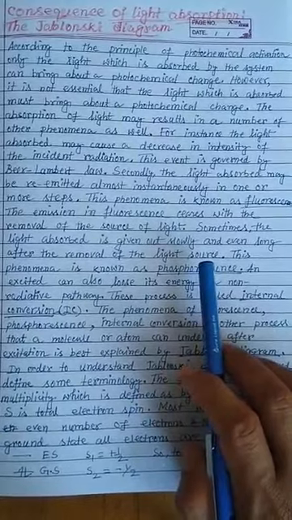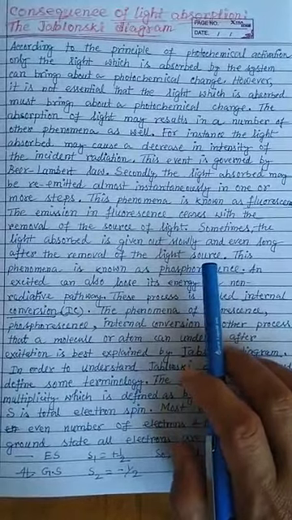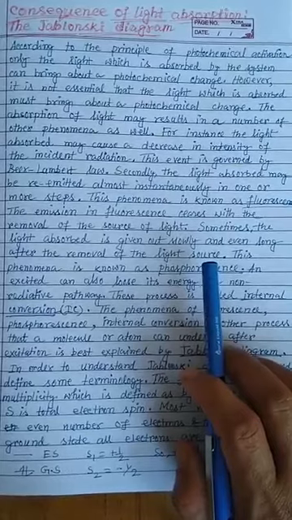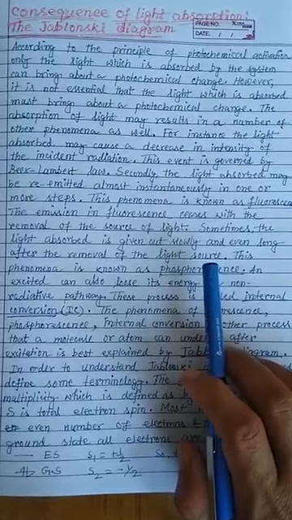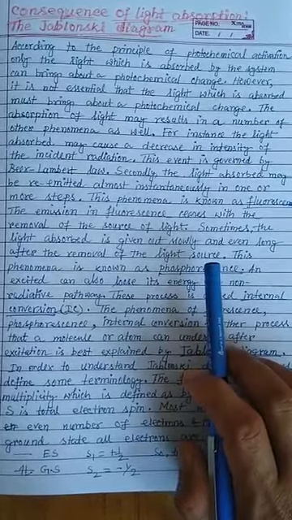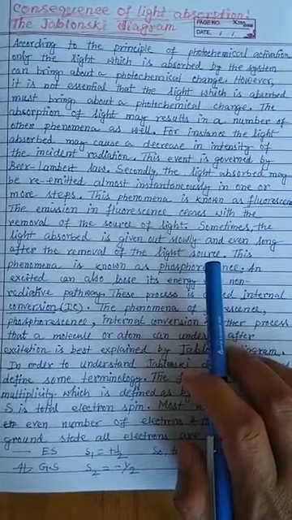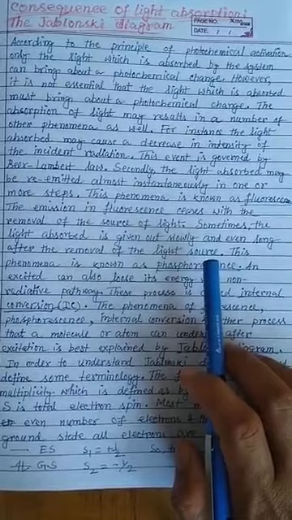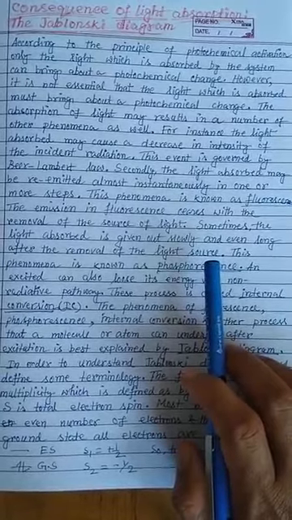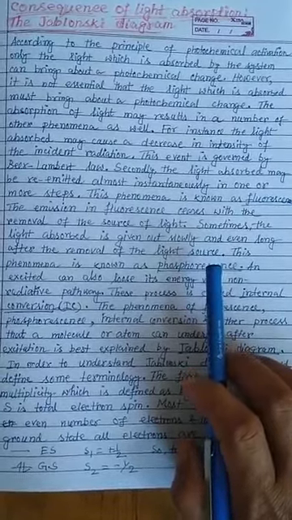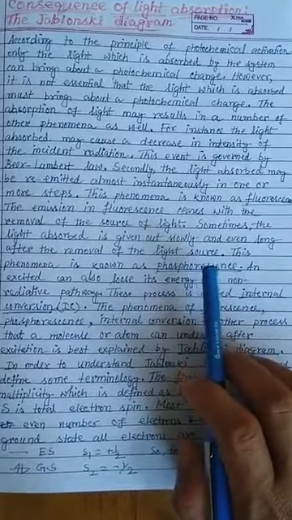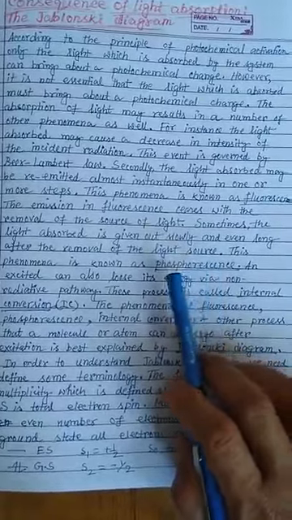That means sometimes we observe that we excite the sample with a certain wavelength of light, and the molecule emits a photon, but after a certain time. It is also observed that even when we remove the light source, the emission of radiation is still coming. This type of radiation is called phosphorescence.